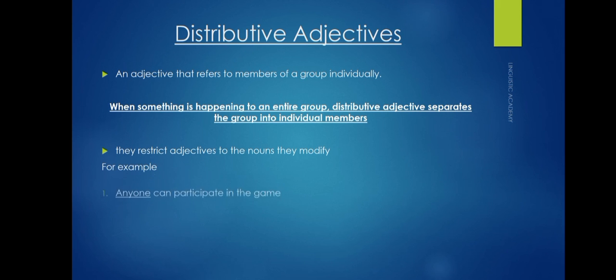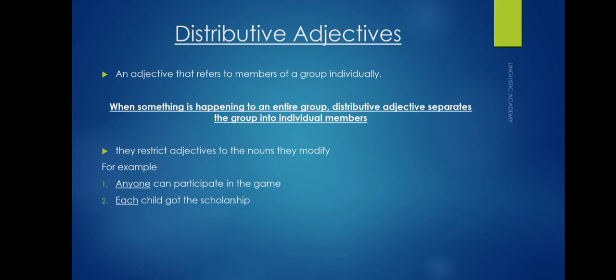For example, anyone can participate in this game. Each child got a scholarship. I run a mile every morning. Neither answer sounded right. Now there are more than one things, but all these distributive adjectives are referring to each noun separately.